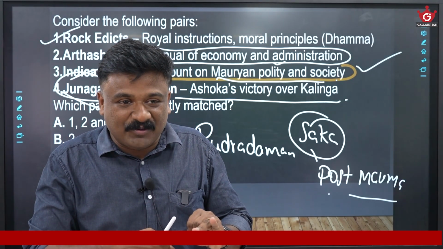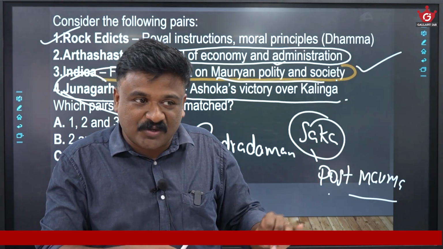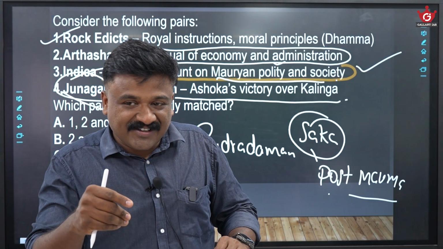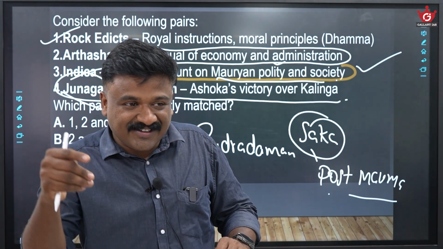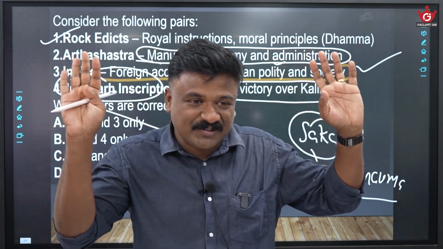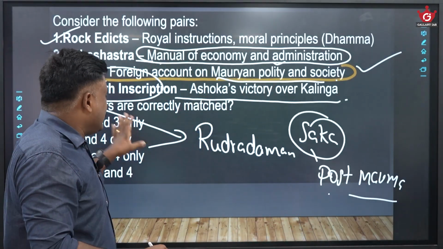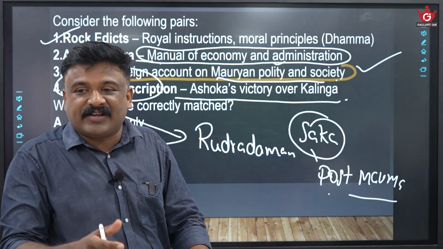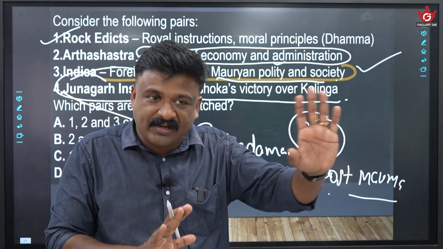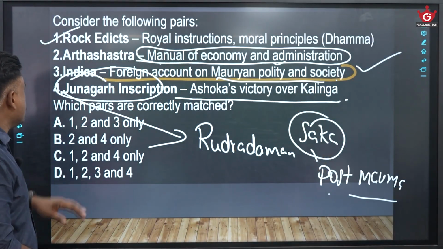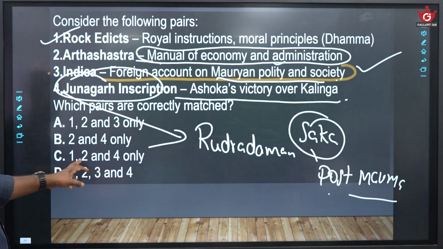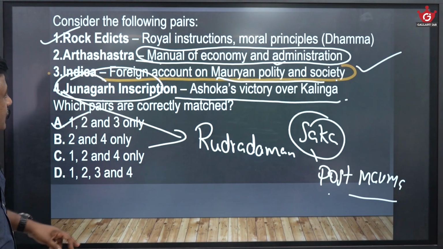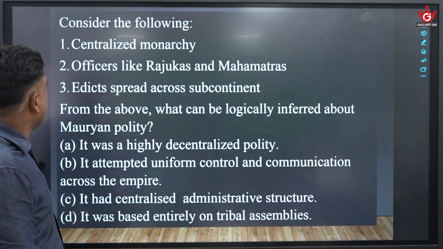The Allahabad inscription contains inscriptions of Ashoka, Samudragupta, Harshavardhana, different people. Similarly, you should have an idea of which inscriptions are attributed to which rulers of ancient and medieval history. You will learn accordingly, simultaneously. So 1, 2, 3 is matching here. I will go for 1, 2, 3. A is the answer. Moving on to the next question.